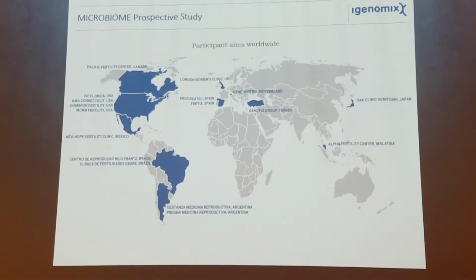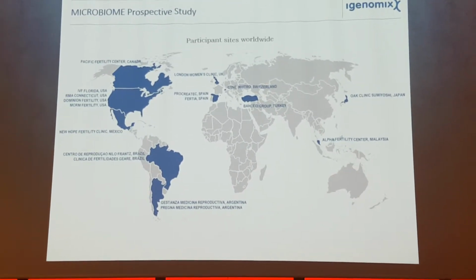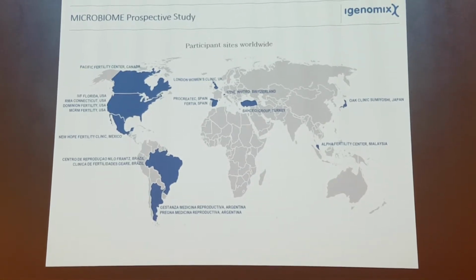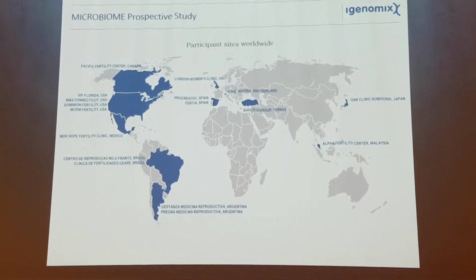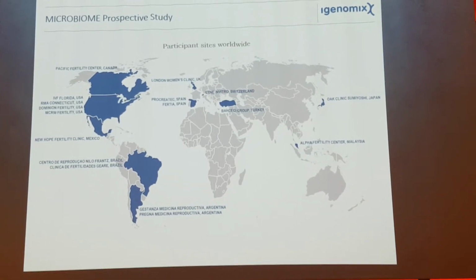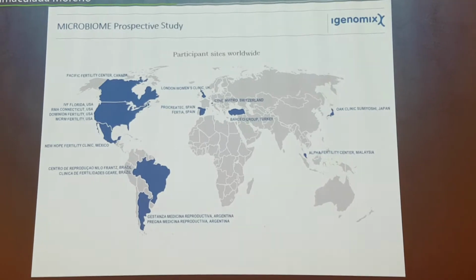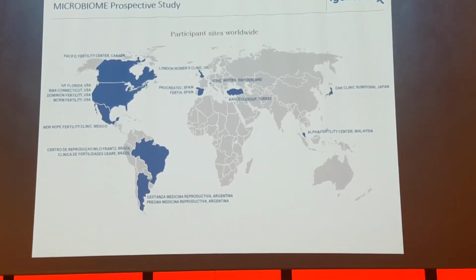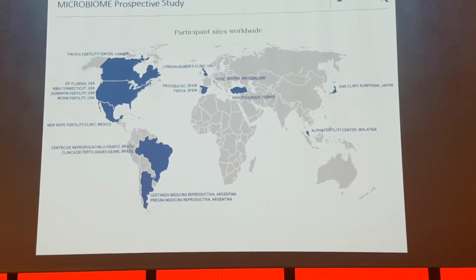We have selected patients all over the world because some papers have demonstrated that, at least in the vagina, the microbiome is different among different ethnicities. For example, Afro-American women can present what we call an abnormal microbiota, and they have no symptoms and no problems with infertility. So we have selected patients from Asian clinics, different clinics, different ways of working, and different ethnicities, of course.